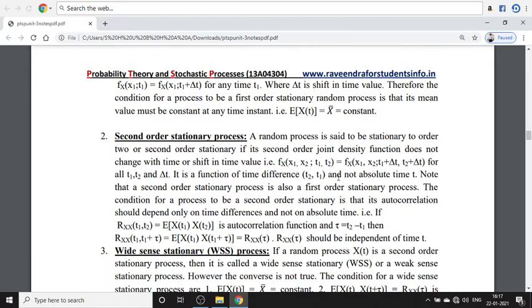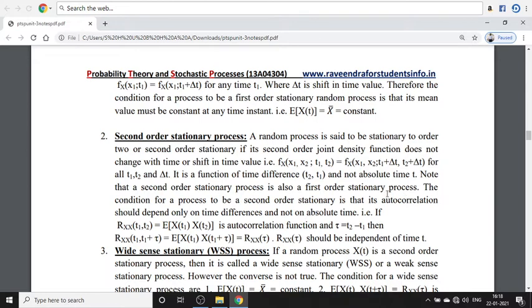See this one here, fX(x1, x2), which are chosen at the time instants t1 and t2. Due to the time shift, the density function is written as fX(x1, x2). There is a time shift, and now the time is only shifted, the density function remains the same. So it is named the second order stationary process.